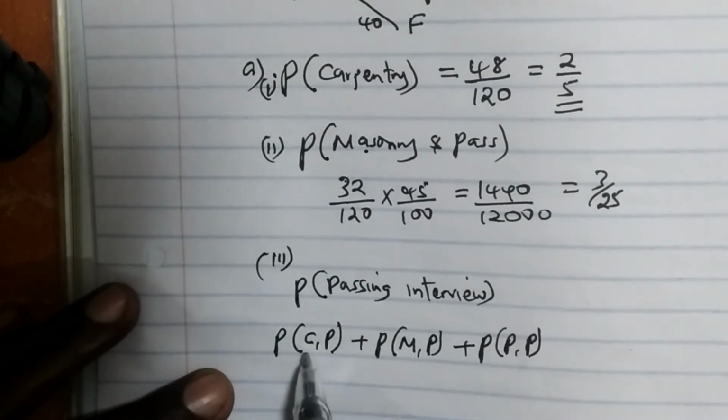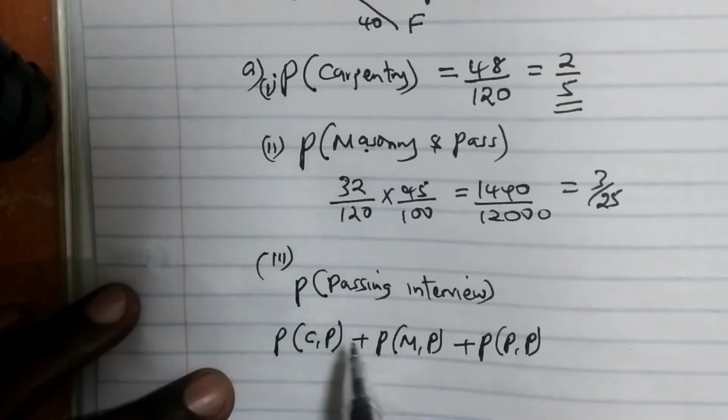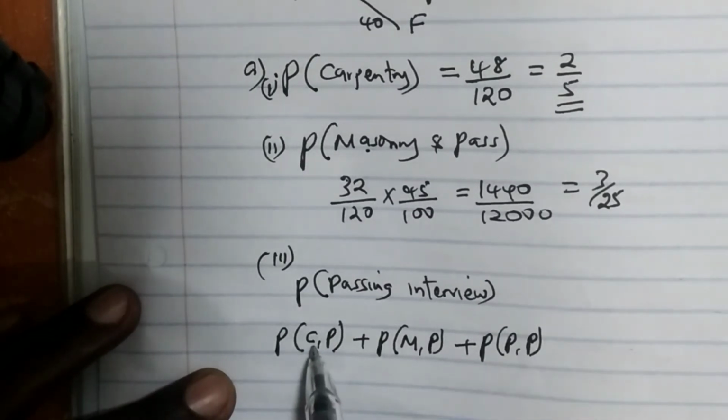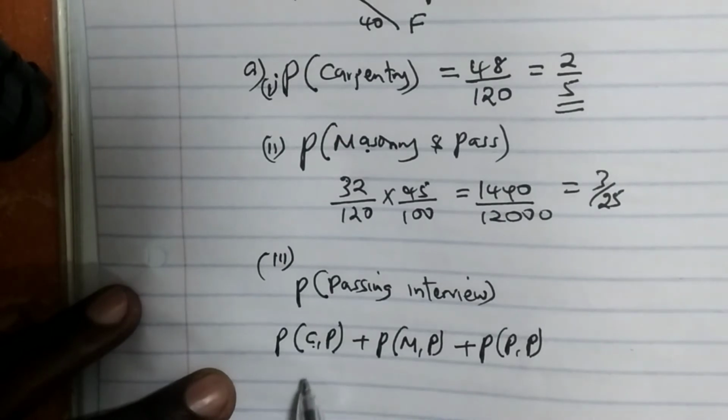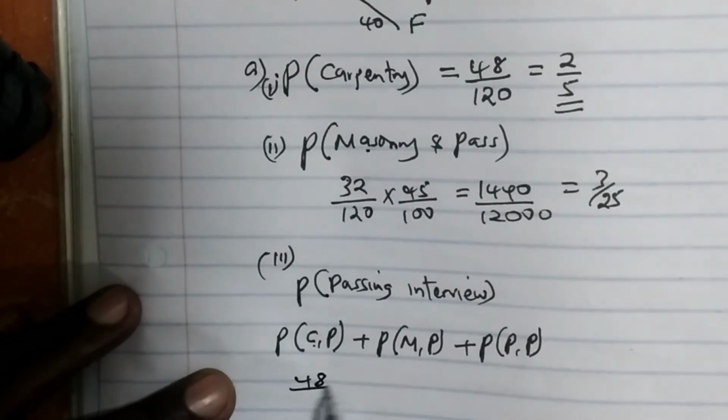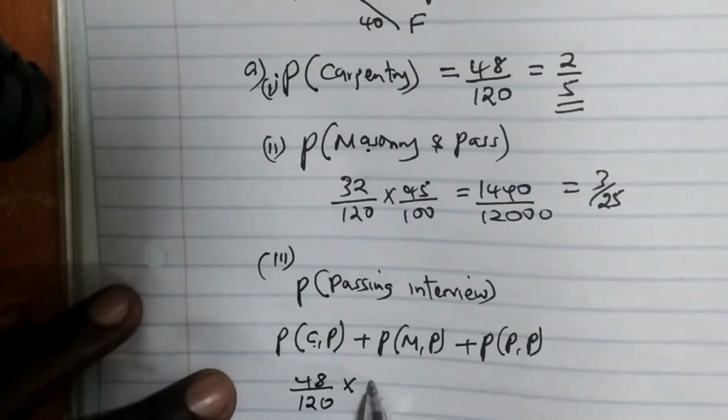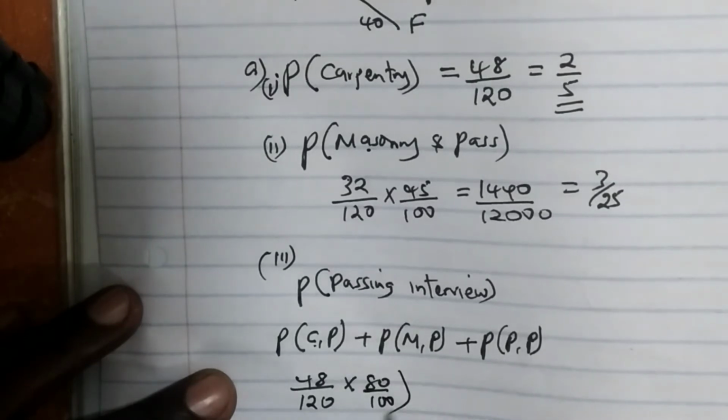So we are going to take the probability of being interviewed for carpentry, which is 48 out of 120. We multiply by the probability of passing, which is 80%, meaning 80 over 100.